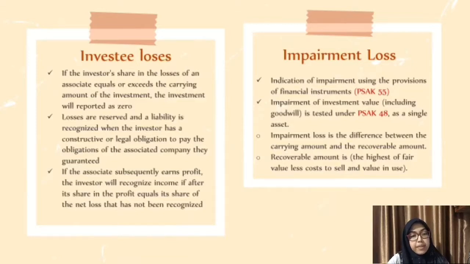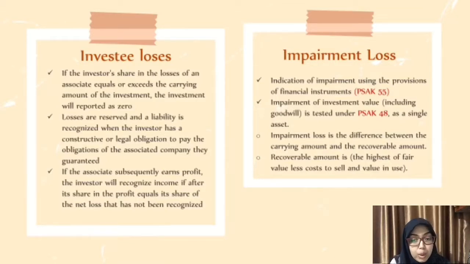And this is investee losses and impairment losses. If the investor's share of losses of the associate equals or exceeds the carrying amount of the investment, it will be reported as zero. Losses are reserved and a liability is recognized when the investor has a constructive or legal obligation to pay the obligation of the associate company they guarantee.